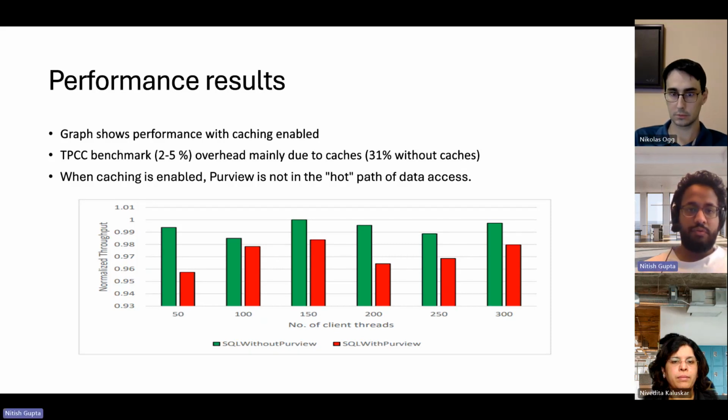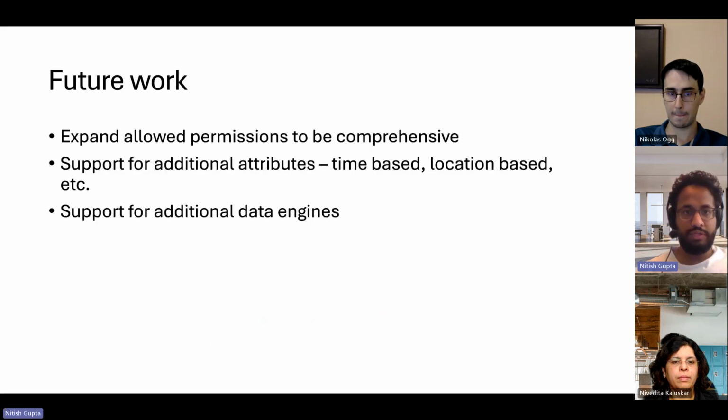Essentially, what happens is that Purview is not in the hot path of data access when caching is enabled, which explains why we don't take any significant performance hit. The details are in the paper. I'll hand over to Nicholas to cover the future work.